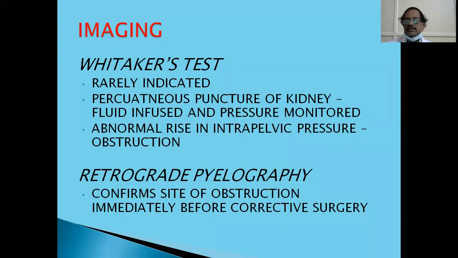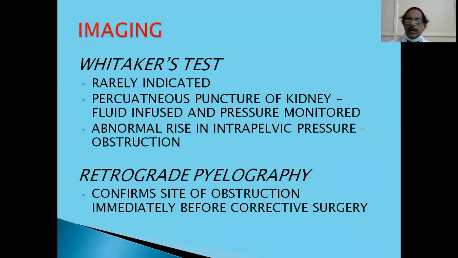Then the Whitaker's test. What is this Whitaker's test? I was telling you about the functional obstruction at the pelvic junction. So you have to show that it's only a functional obstruction, not an anatomical obstruction. For this, you do a percutaneous puncture of the kidney, and then you instill an IV infusion, and the pressure is monitored both in the kidney and the bladder, the intrapelvic pressure also. So fluid is increased and pressure is monitored. An abnormal rise in intrapelvic pressure shows there is a functional obstruction, though anatomically it may be right.